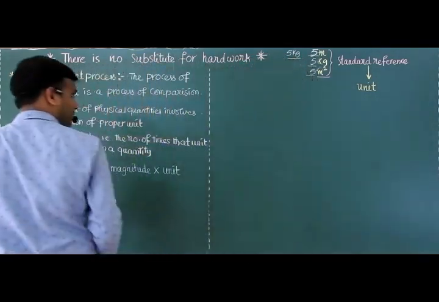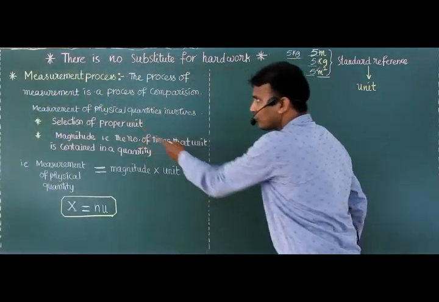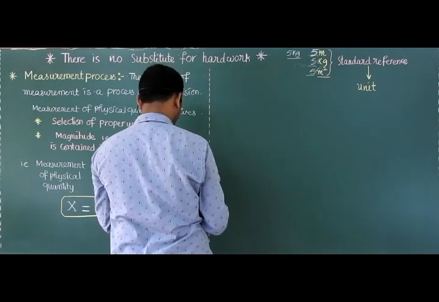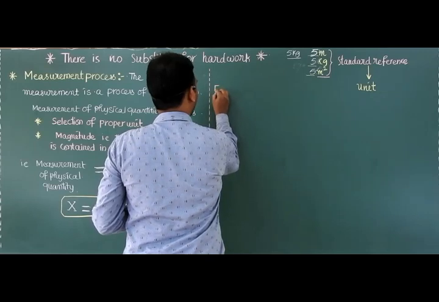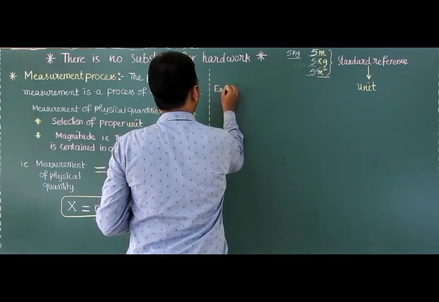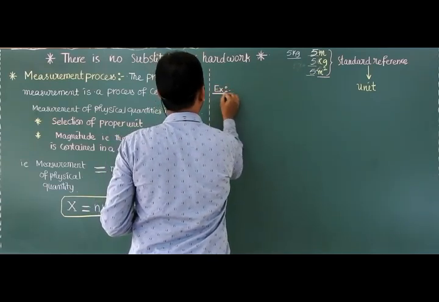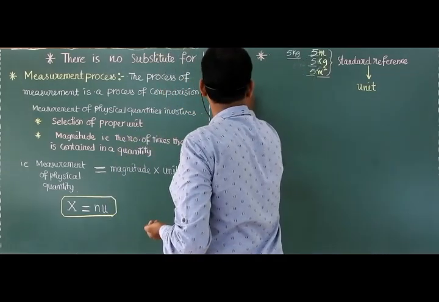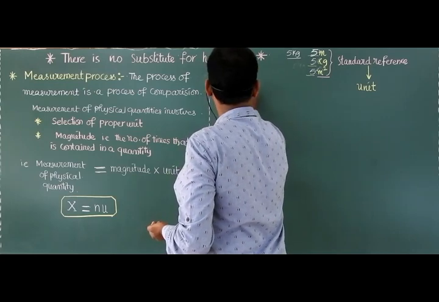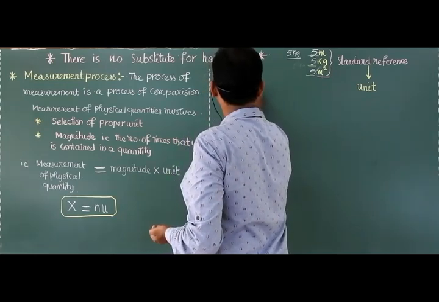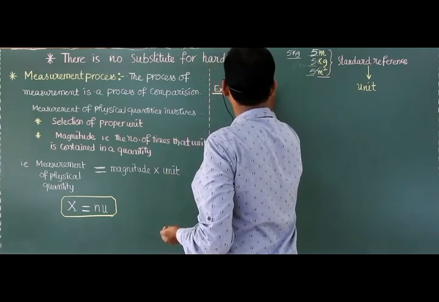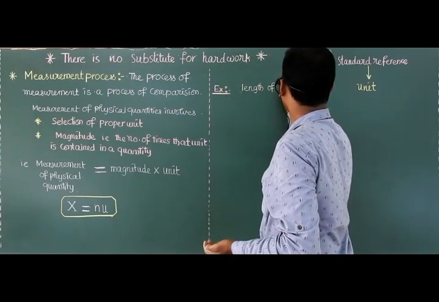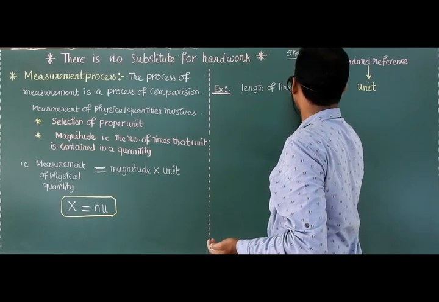Now I will explain these two things with one best example. Example: length of line AB.